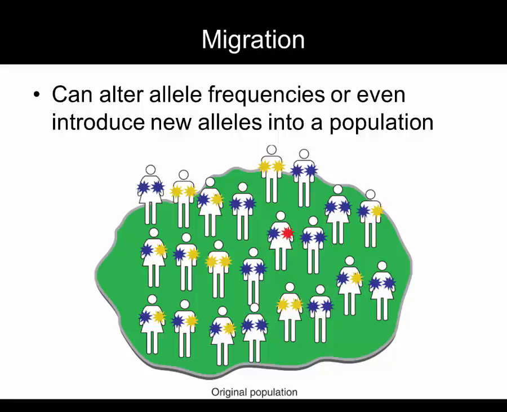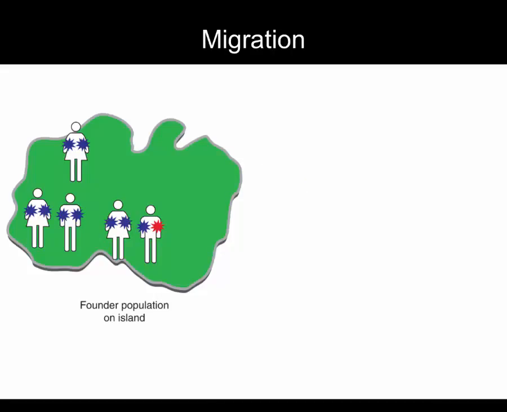Now imagine that a small group decides to head out and settle a new island. We call them a founder population. The founder population won't necessarily be representative of the population they separated from. In this example, it happened to be that none of the individuals with the yellow allele settled the new island. That allele is completely non-existent in the new population. However, an individual with a rare red allele did happen to be part of the founder population.